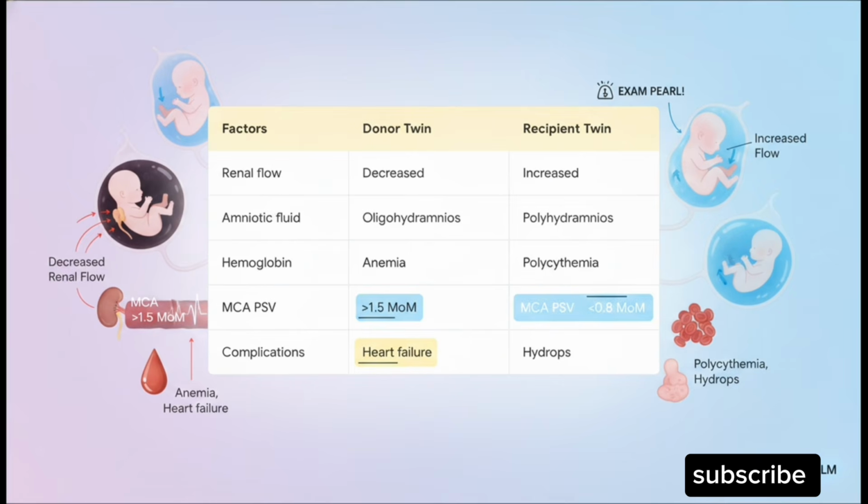Now pay close attention to the MCA-PSV, the peak systolic velocity of the middle cerebral artery. The severely anemic donor is going to have a hyperdynamic circulation to compensate, so their PSV is greater than 1.5 multiples of the median. The overloaded recipient has super sluggish blood flow, so their PSV is less than 0.8. You need to memorize these exact numbers. They are classic exam pearls.